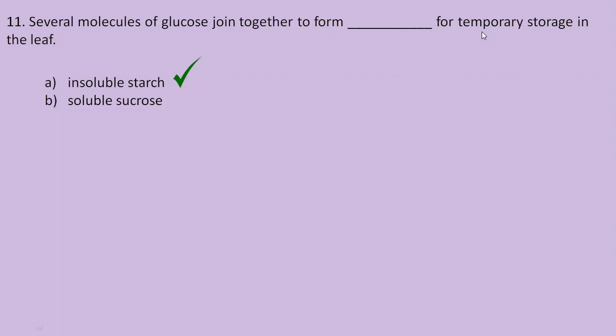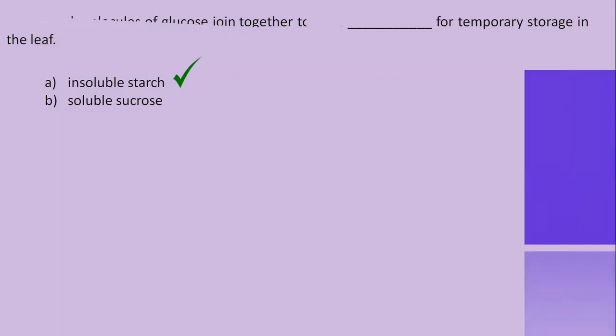And this time the sugar is in the form of sucrose, and it is transported in solution form through the veins of the leaf, that is through the phloem vessels, in different directions in each and every part of the plant. And as it reaches the different parts of the plant, this sugar is utilized completely to produce energy for various functions in the plant, or else it is again converted into starch for temporary storage.